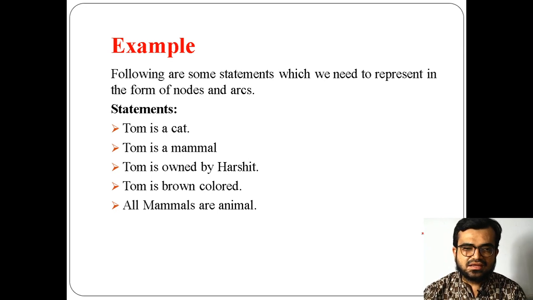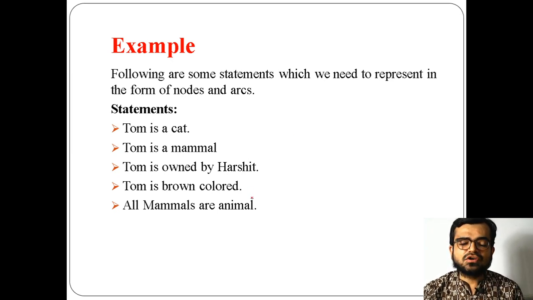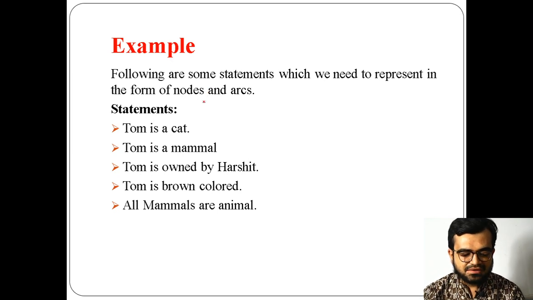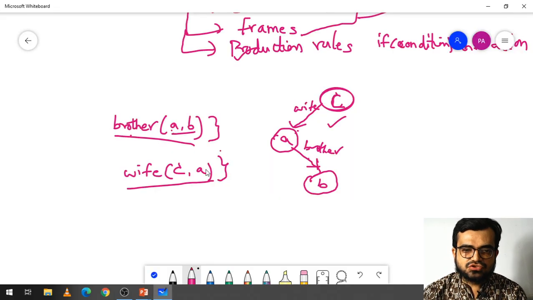Similarly, there is another example. Here there is a certain set of facts, and using these facts we need to form a semantic network. So here I have taken the same thing.